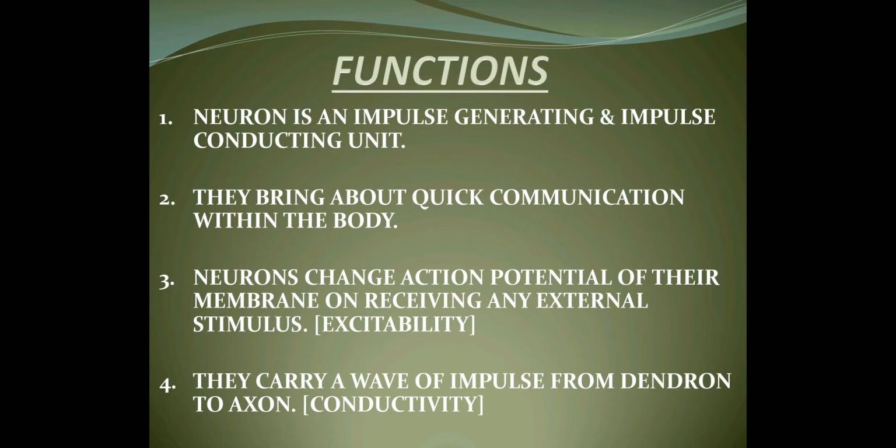This property of neuron is called excitability. And lastly, they also carry a wave of electrical impulse from dendron to axon. This is called conductivity. So they give quick responses, they generate a conducting impulse, and they give us the property of excitability as well as conductivity.